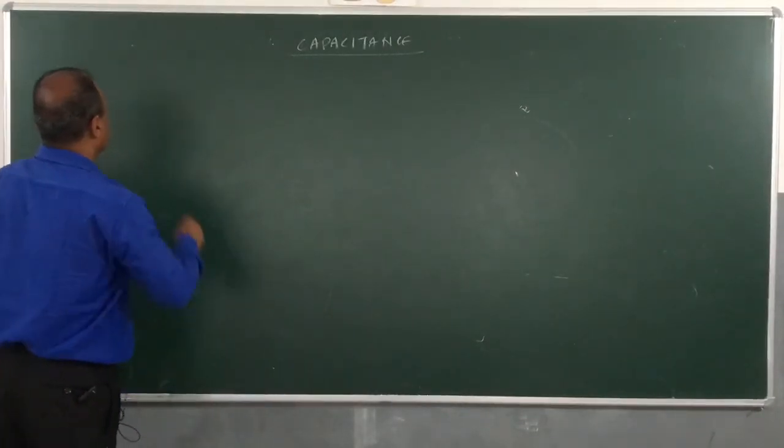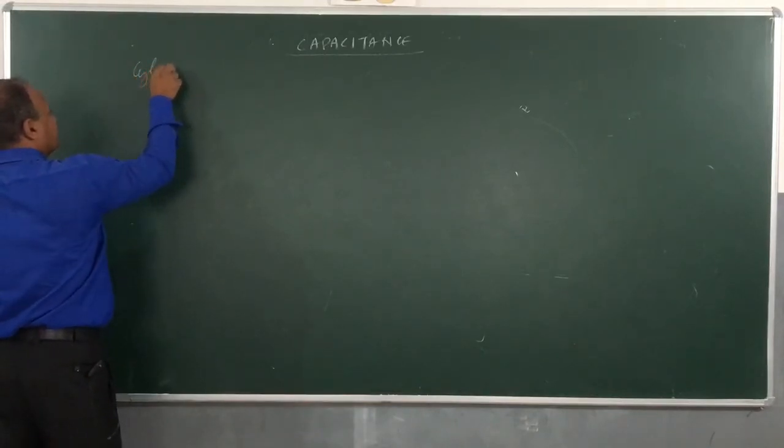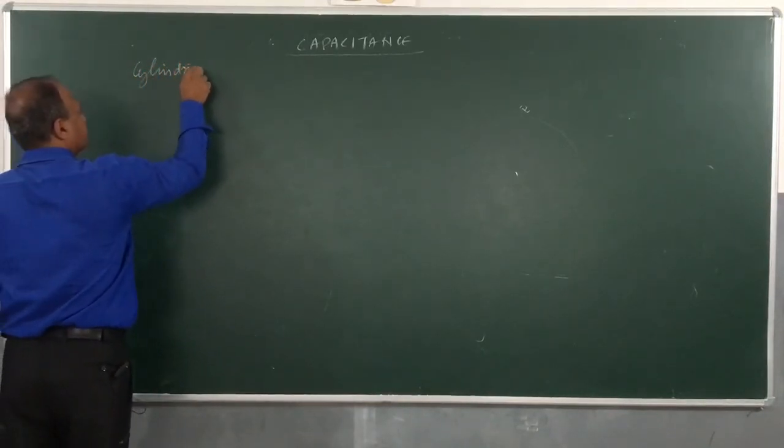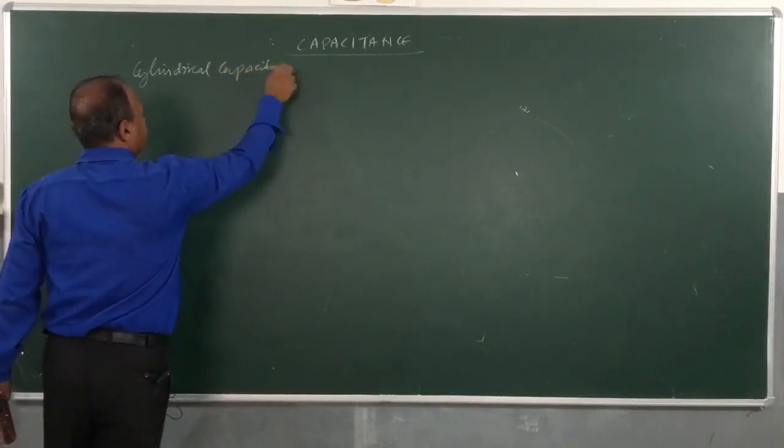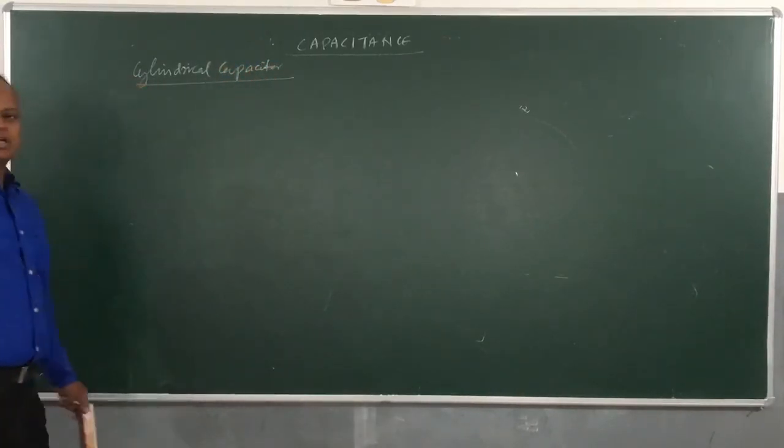Cylindrical capacitor, children. Now what is a cylindrical capacitor?